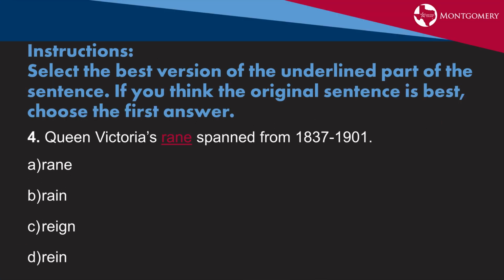All right, so we're looking at another one of select the best version of the underlined part of the sentence. If you think the original sentence is best, choose the first answer. Queen Victoria's reign spanned from 1837 to 1901. So we're looking at homonyms, words that look or sound similar to each other but have different meanings. You'll just need to identify the correct word. And the answer is C.